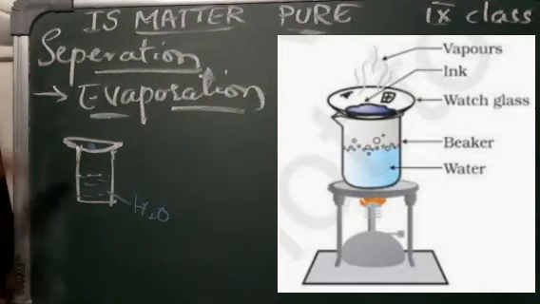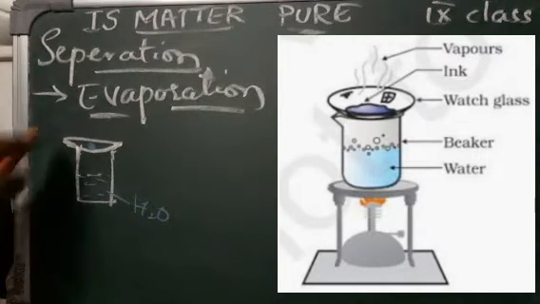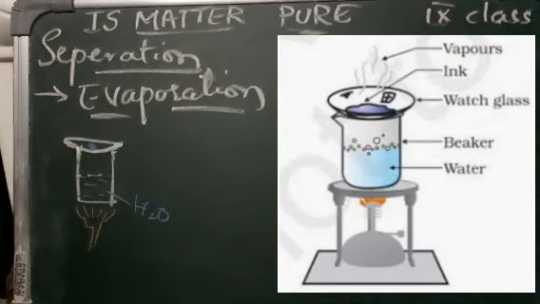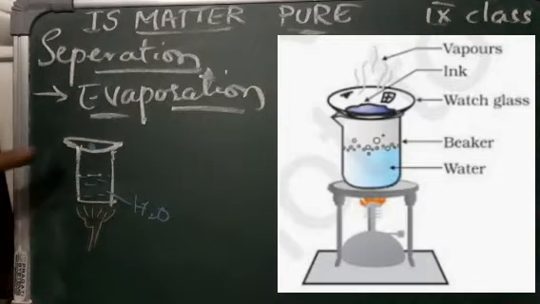Now we will start heating the mixture. What do we observe? We observe some fumes coming from the watch glass. Continue heating till you do not observe any further change on the watch glass. A small residue will remain on the watch glass.